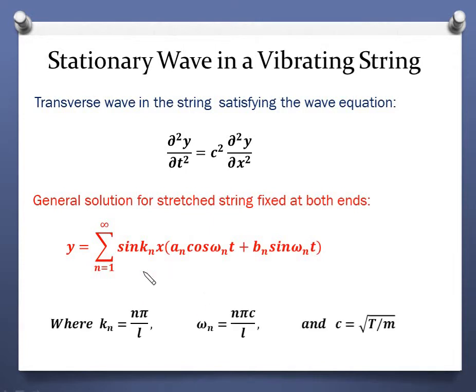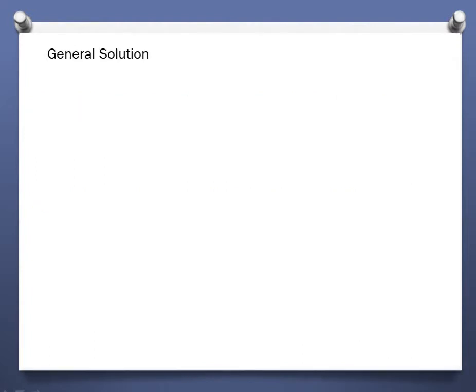Here the value of k_n is n pi over L, where L is the length of the string, n is an integer, omega is the frequency, and c is the velocity of the transverse wave in that string, which is given by root over T over m, where T is the tension and m is the mass per unit length. This is the general solution.